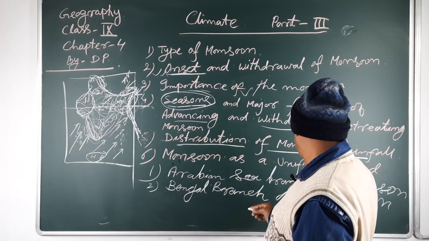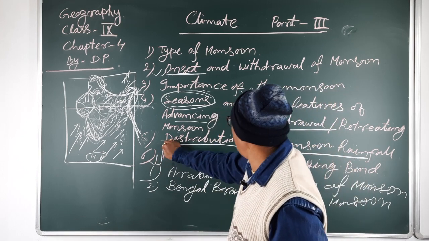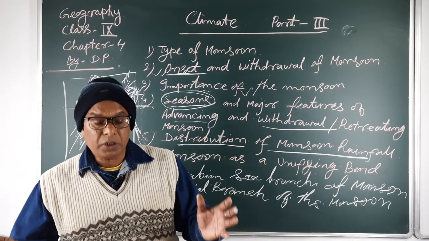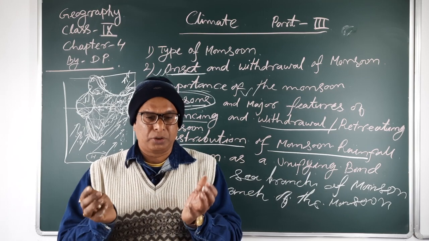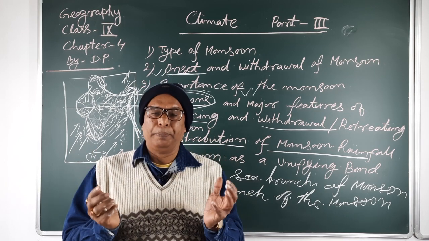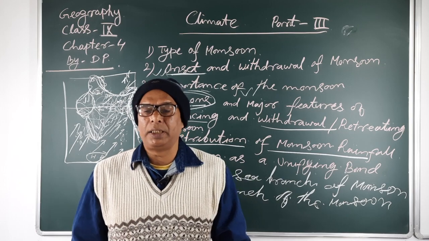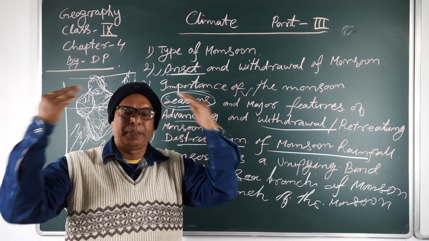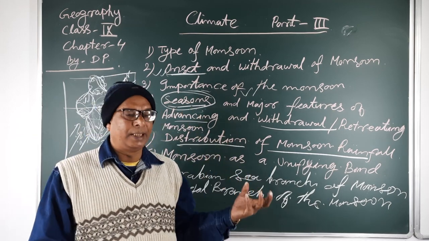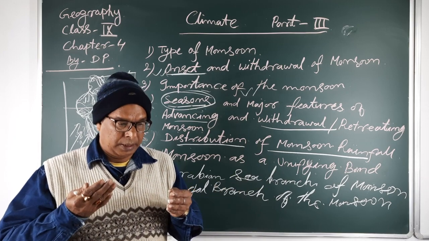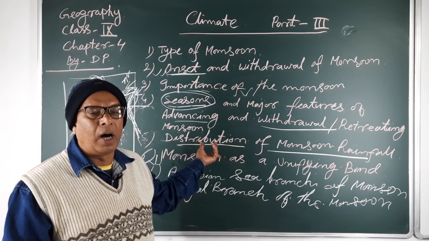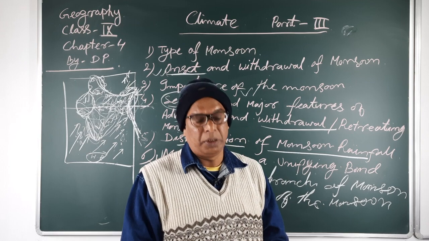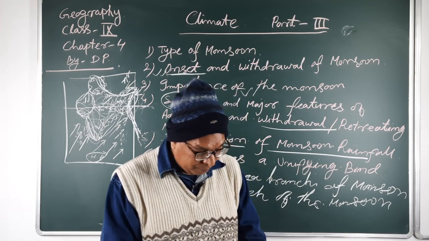Next, last, we will also discuss the monsoon as a unifying bond. Monsoon as a unifying bond means the monsoon bonds all people in one sector, and all festivals also start, and persons of different religions also unite and help each other, and agricultural farming and so many works start due to the monsoon.